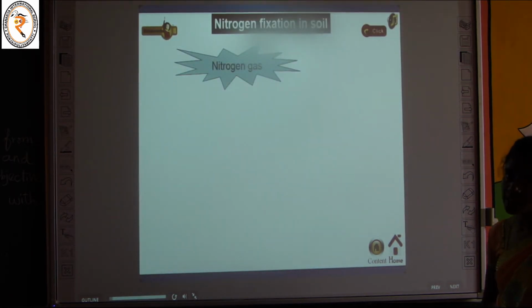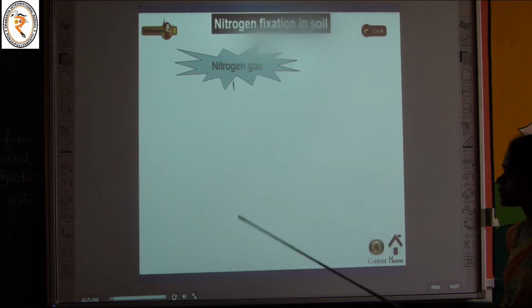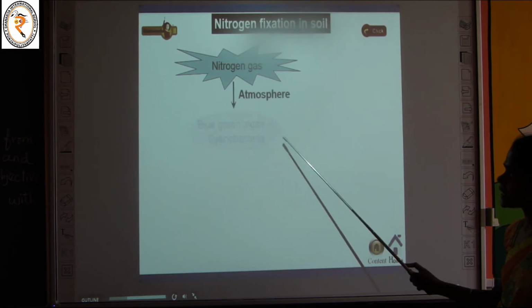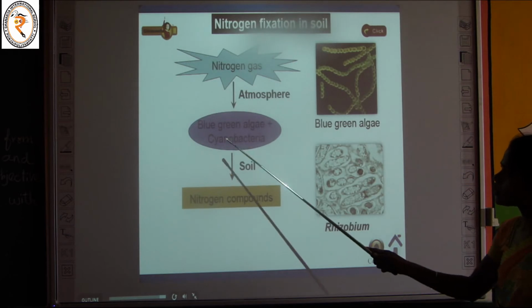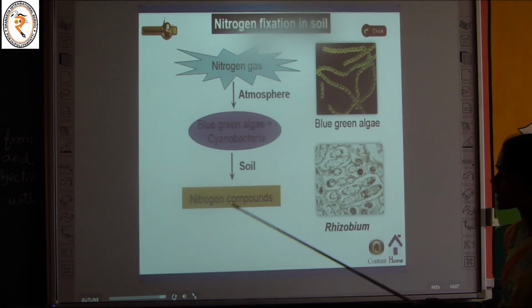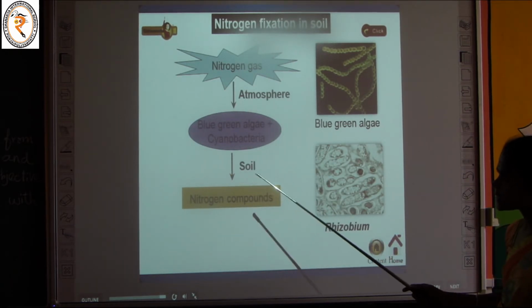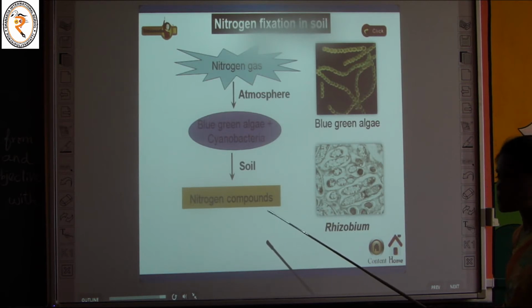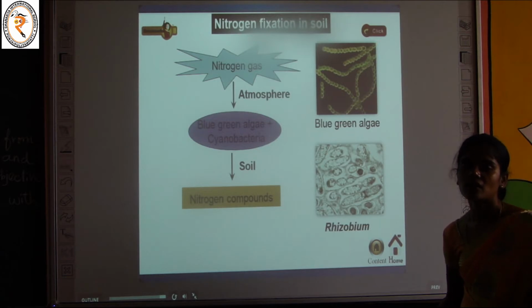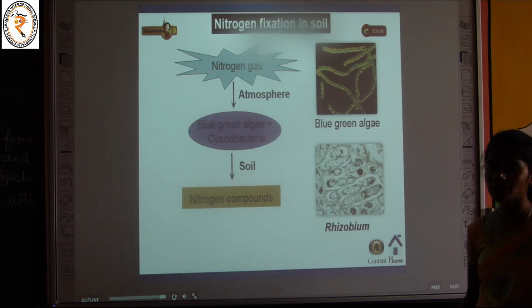The next one, nitrogen fixation in soil. Nitrogen gas present in the atmosphere is absorbed by blue-green algae and cyanobacteria, and it is converted into usable nitrogen compounds. 78% of the air is filled with nitrogen gas, which is in an unusable form.